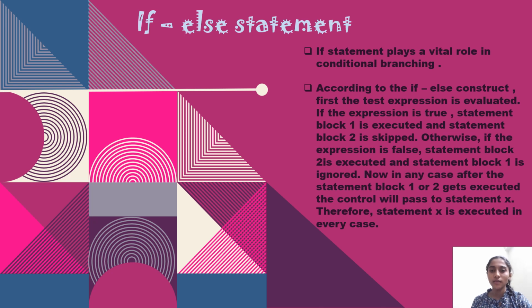Otherwise, if the expression is false, statement block 2 is executed and statement block 1 is ignored. In any case, after statement block 1 or 2 gets executed, the control will pass to statement X. Therefore statement X is executed in every case.